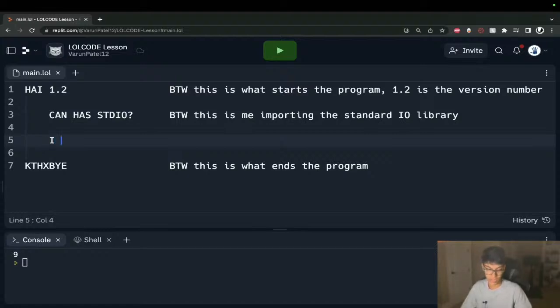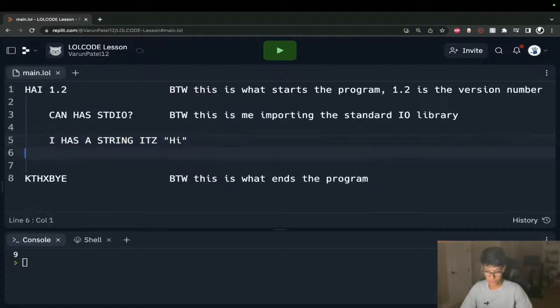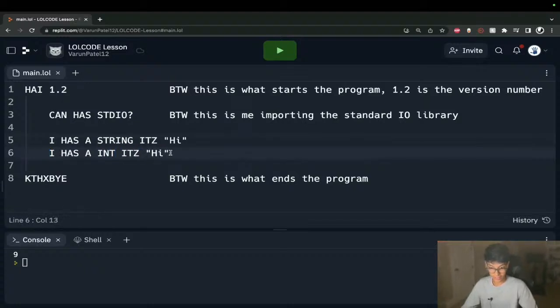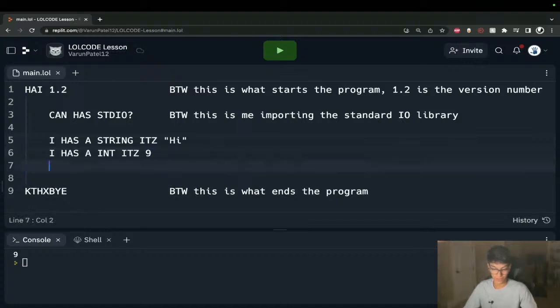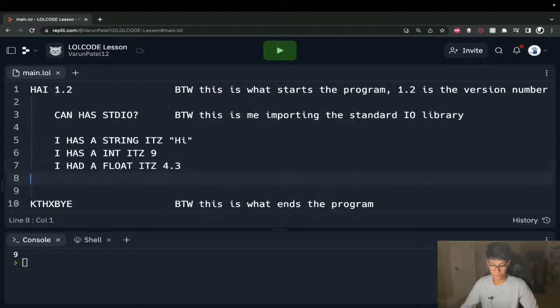So let's say I has a string, it's I. This is typically what we would call a string, right? Let's copy this. I has a int, it's 9. This is what we'd call an integer, right? I has a float, we'll say 4.5 or 4.3.